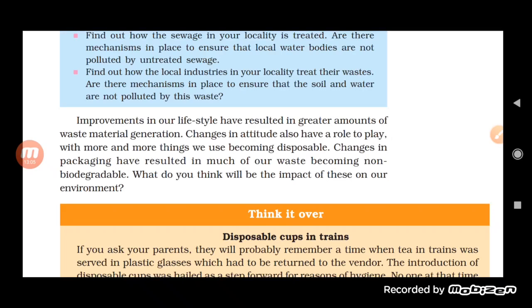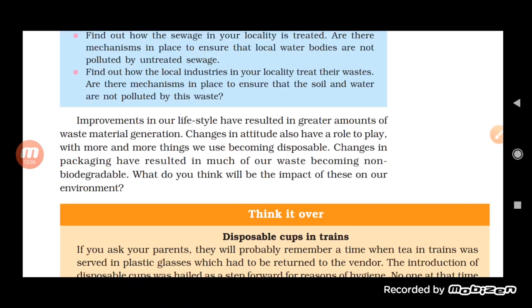But you know what we can do. It is better to use it in the form of compost. We can dig it up and cover it with the leaves, and afterwards, after 1 month, it can be used as compost. So instead of burning and producing air pollution, we can use it as compost.